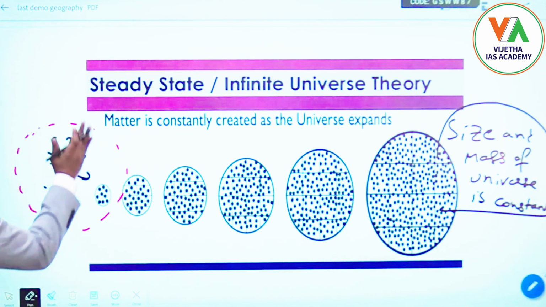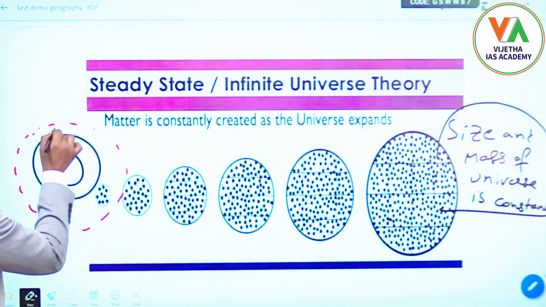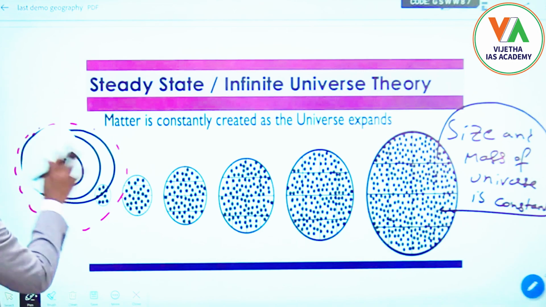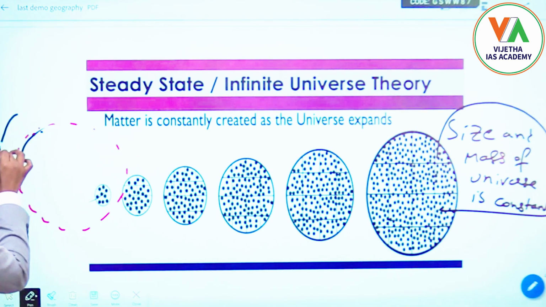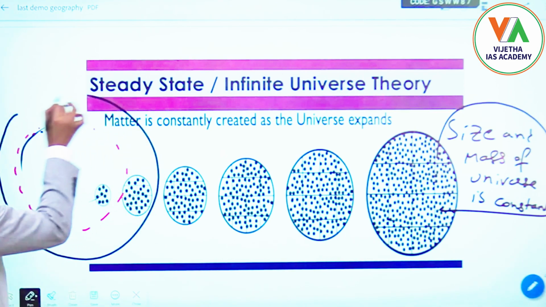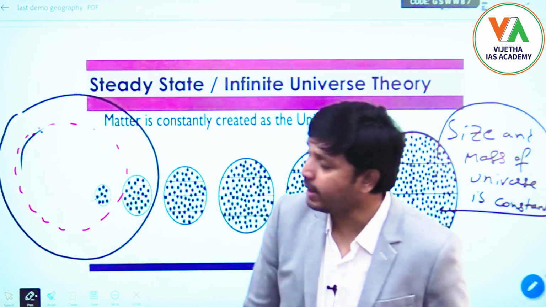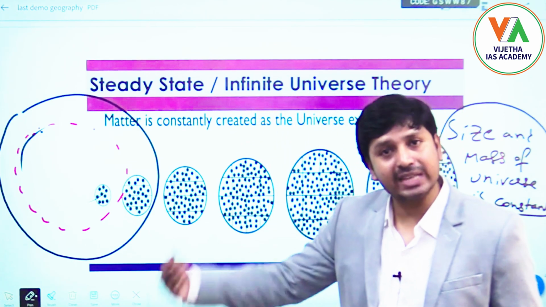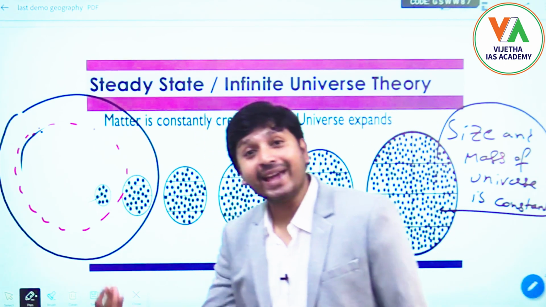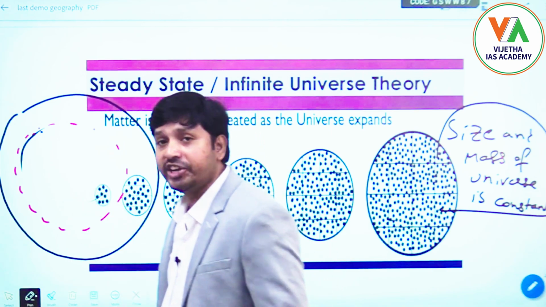With expansion, its size will keep on increasing like this. So this is the observable boundary, and at one point of time, the size of the universe has increased beyond this observable boundary. Remember, the size of the universe has expanded beyond this observable boundary, but as I just mentioned, whatever is there within this boundary is treated as the universe.